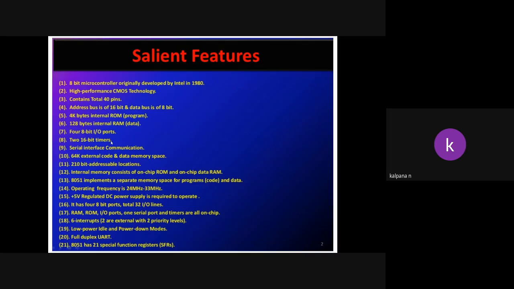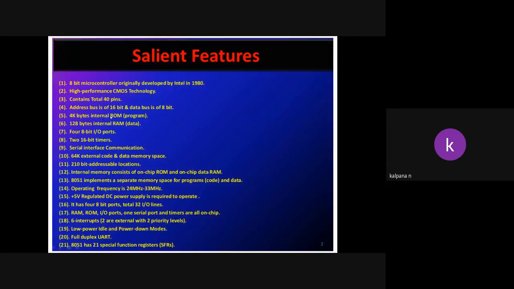Next, 64K external code and data memory space. The size of ROM is 4 kilobytes and the size of RAM is 128 bytes. If this memory size is not enough to store any program or data, we need some extra memory to be interfaced, so we can extend the memory up to 64K.